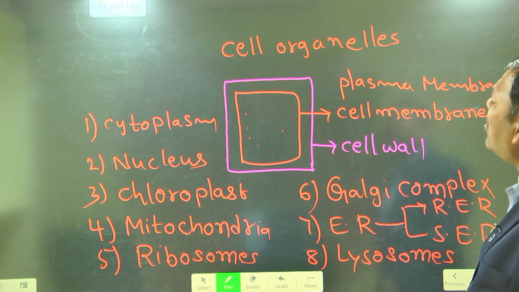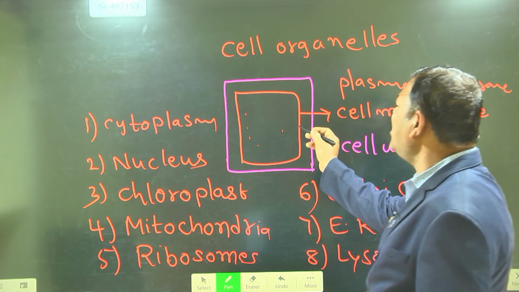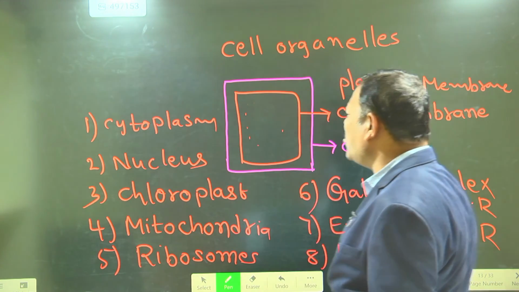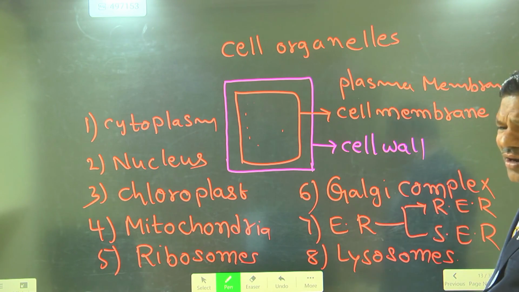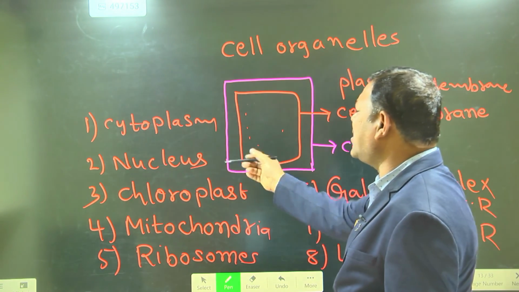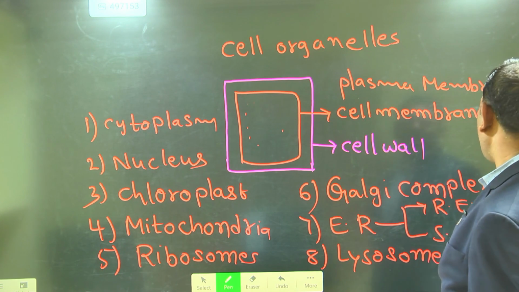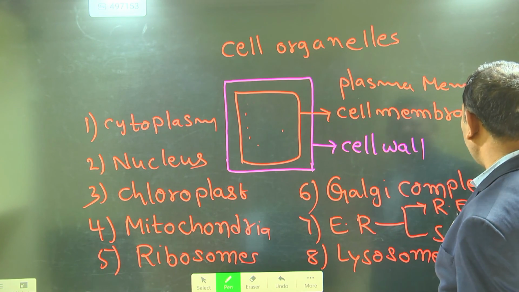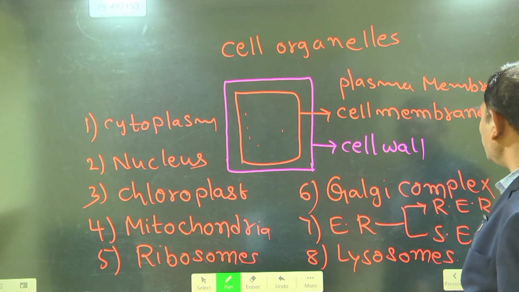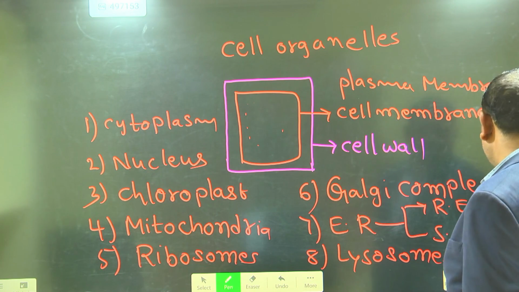Inside the cell, organelles are present. The semi-solid homogeneous material is nothing but cytoplasm. In the cytoplasm, cell organelles are present. What are the cell organelles? Nucleus, chloroplast, mitochondria, ribosomes, Golgi complex, endoplasmic reticulum, rough endoplasmic reticulum, smooth endoplasmic reticulum, lysosomes.